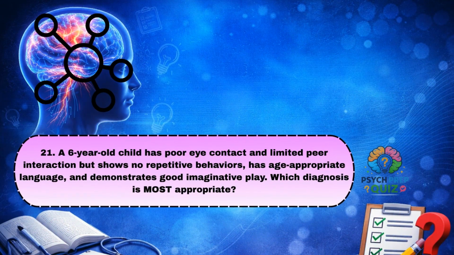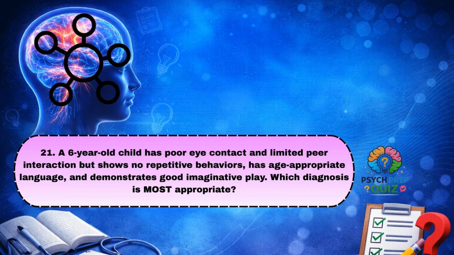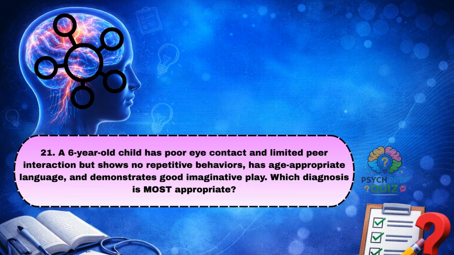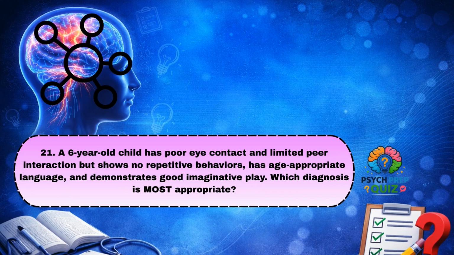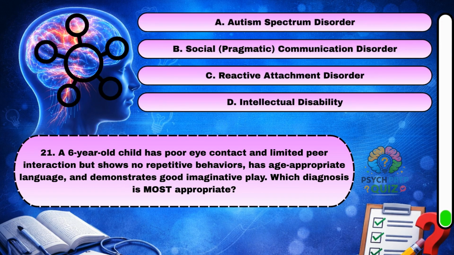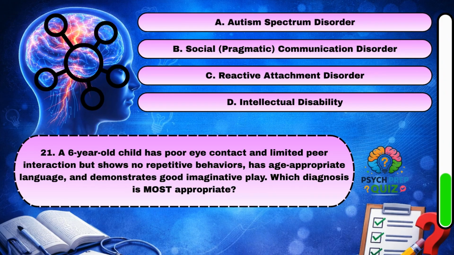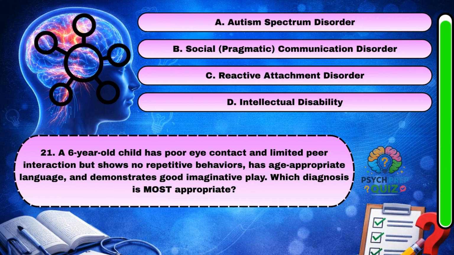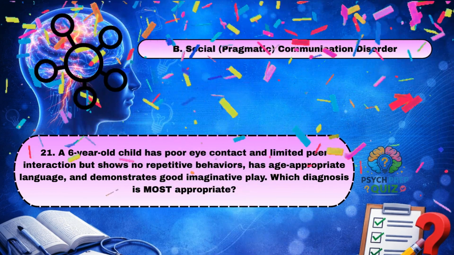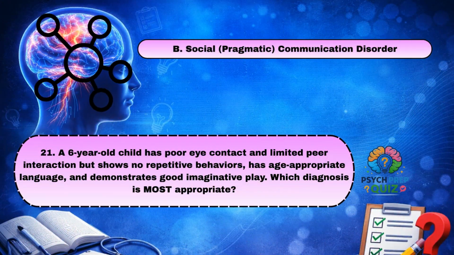A 6-year-old child has poor eye contact and limited peer interaction but shows no repetitive behaviors, has age-appropriate language, and demonstrates good imaginative play. Which diagnosis is most appropriate? B. Social pragmatic communication disorder.